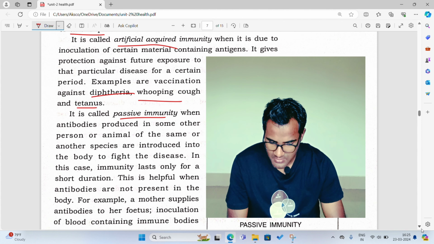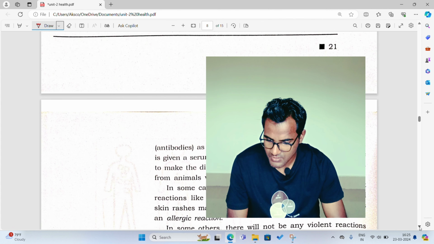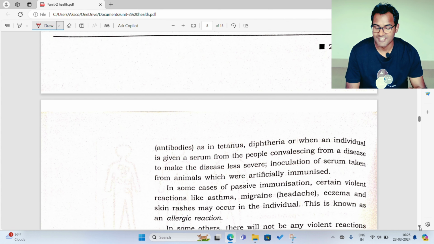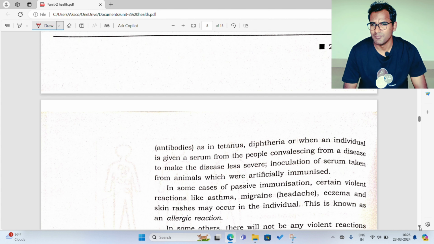For example, when a mother supplies antibodies to her fetus, inoculation of blood containing immune bodies or antibodies, as in tetanus, diphtheria, or when an individual is given a serum from people convalescing from a disease to make the disease less severe in evolution. See, this is all what I already told you about mother's milk.